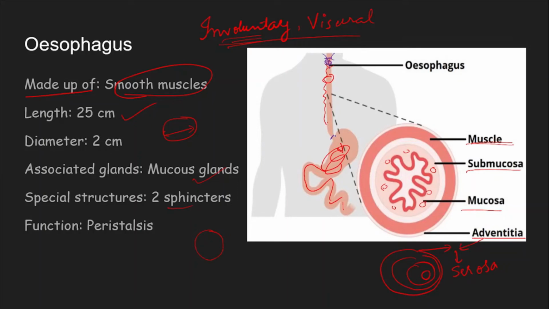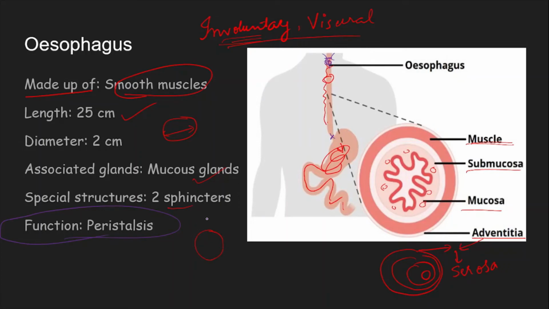The last part, the second sphincter. This sphincter is going to control the entry of bolus into the stomach. Whatever you eat, it would simply go and fall into the stomach, right? But there is a system that controls it. These are like the gates of the esophagus, entry and exit gates. What is the main function of the esophagus?